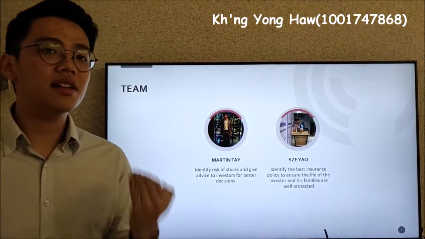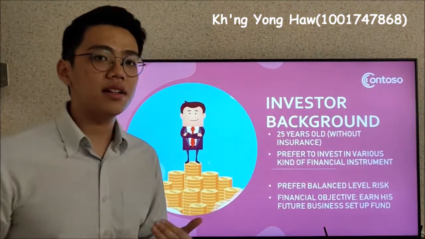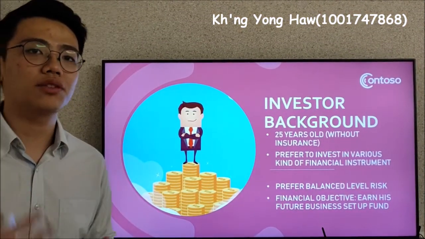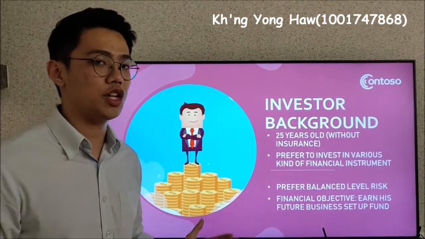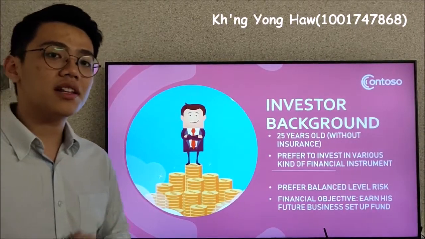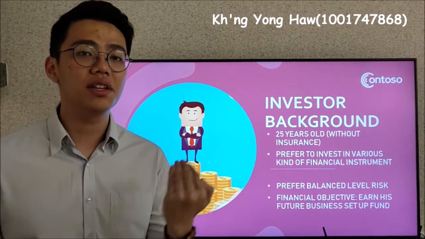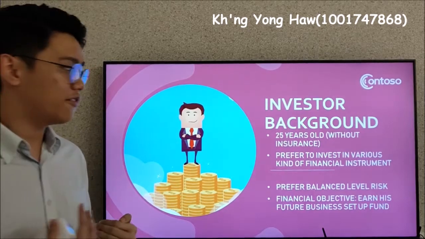So in this assignment we got a scenario in which an investor who has 100,000 would like to invest in various kinds of financial instruments. Before constructing the portfolio, we have to understand his situation and also his preferences.